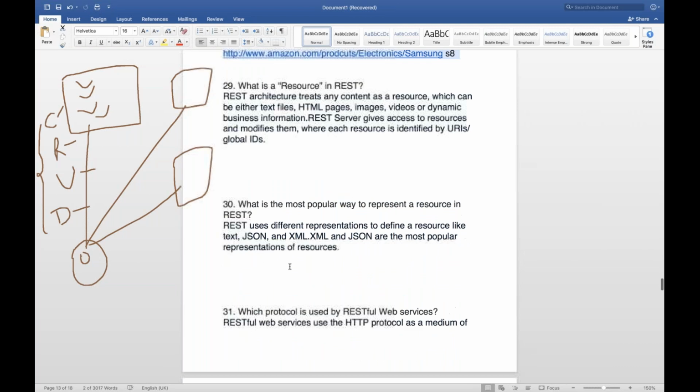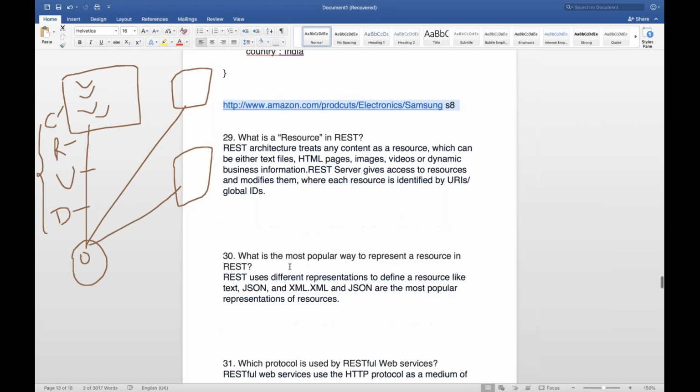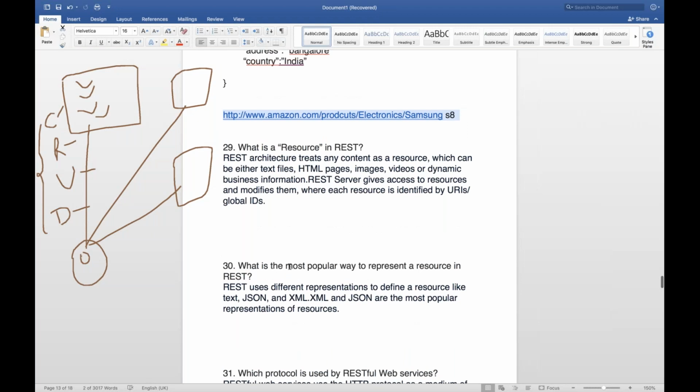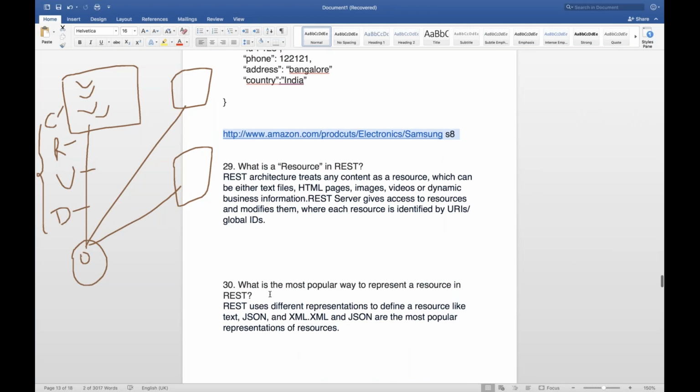Okay, so let's see the last question, because in this video I'm just going to cover only 10 questions. What is the most popular way to represent a resource in REST?